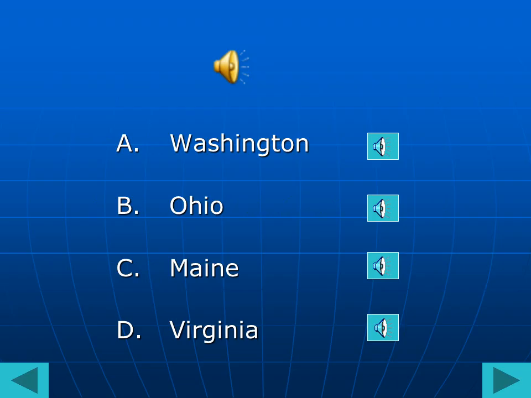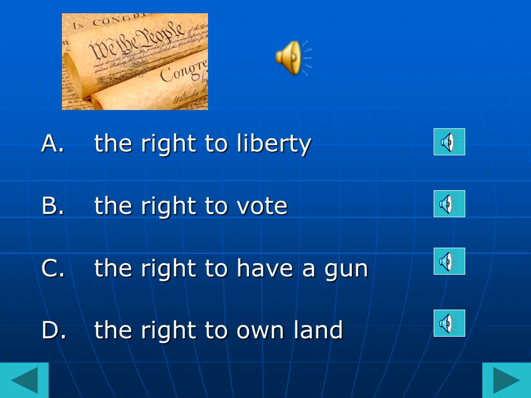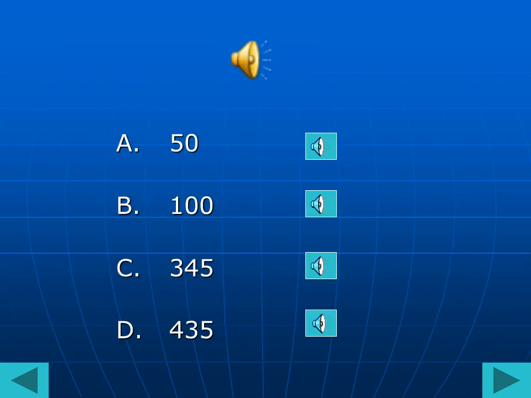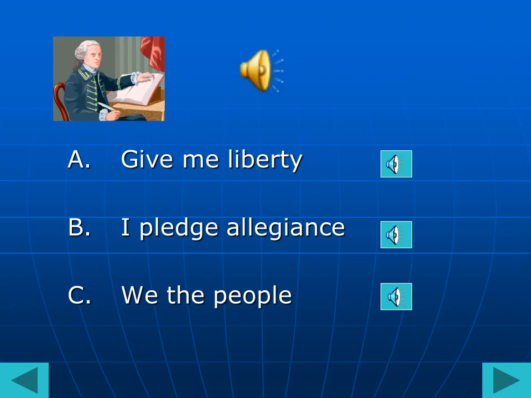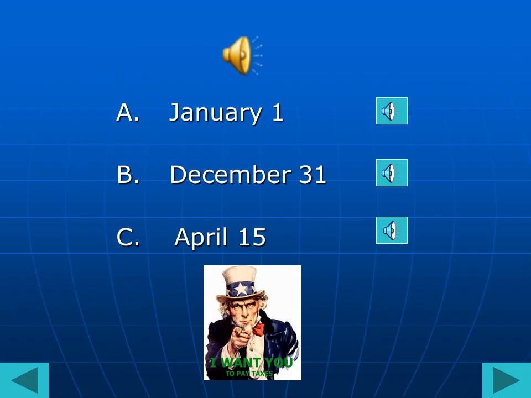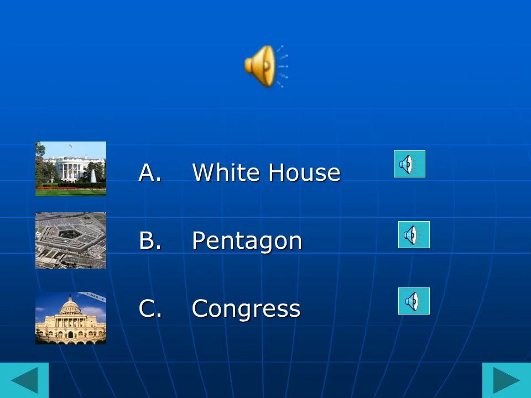Which of these are original colonies? What is one of the rights found in the Declaration of Independence? How many members are in the House of Representatives? What are the first 3 words of the Constitution? When is the last day to file your federal income tax form? Where do U.S. senators work?